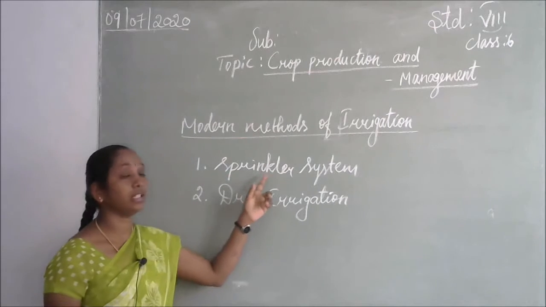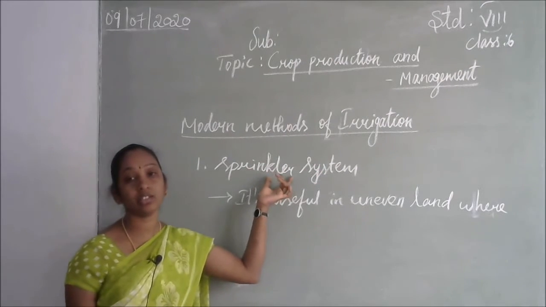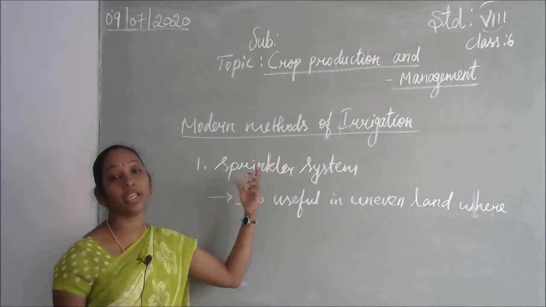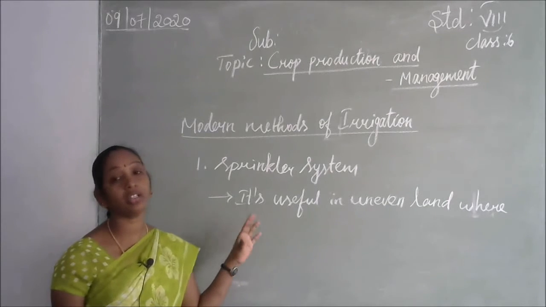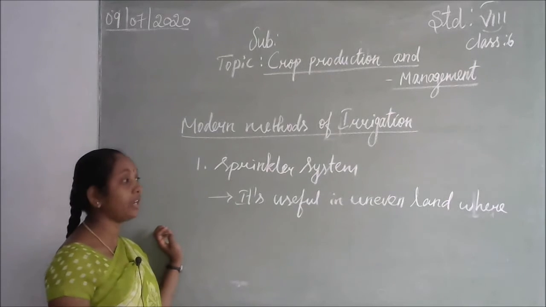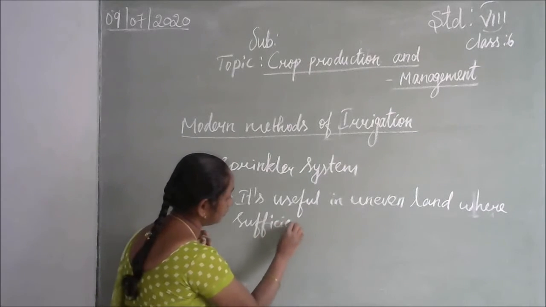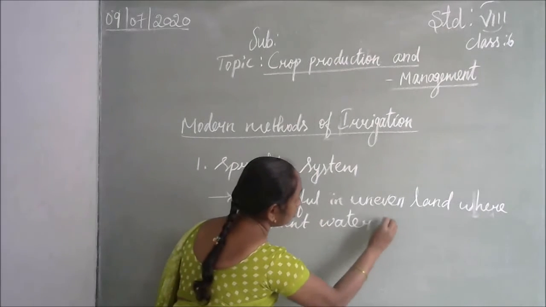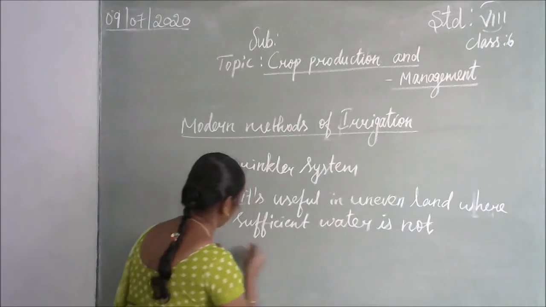First, the sprinkler system for irrigation. The sprinkler system is like rain, the way it comes down for children. Like that, for the crops, we sprinkle water upon uneven land where sufficient water is not available. So it is useful in uneven land where sufficient water is not available.